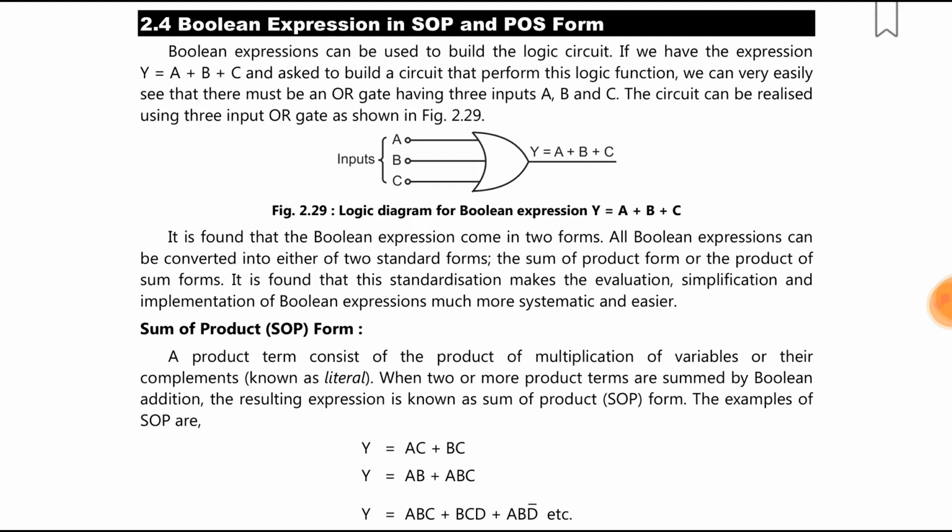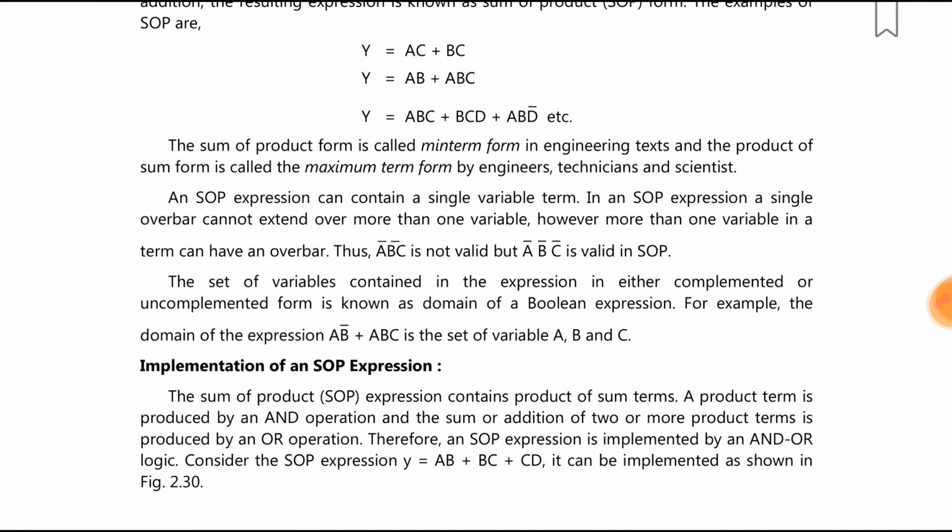When two or more product terms are summed by Boolean addition, the resulting expression is known as sum of the product. The examples are y is equal to AC plus BC, y is equal to AB plus ABC, y is equal to ABC plus BCD plus ABD bar. So these are the sum of the products. Then sum of the product form is called min-term form in engineering texts, and the product of sum form is called maximum term form by engineers, technicians and scientists.